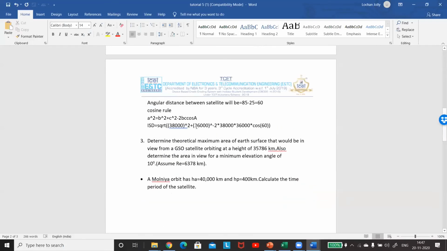So we'll be using this cosine rule to find out the value of the inter-satellite distance. Please calculate and let me know.